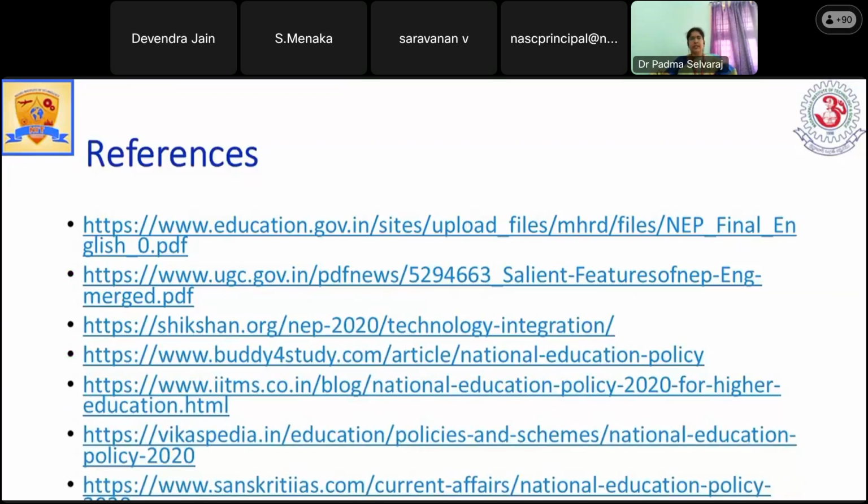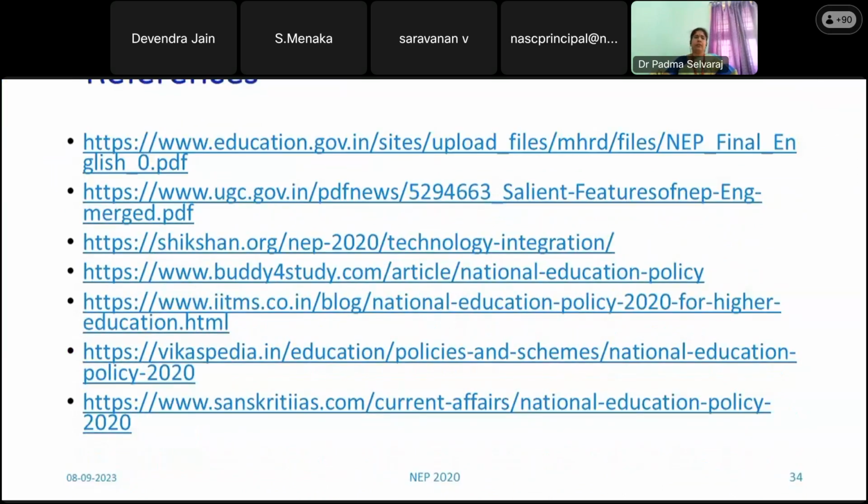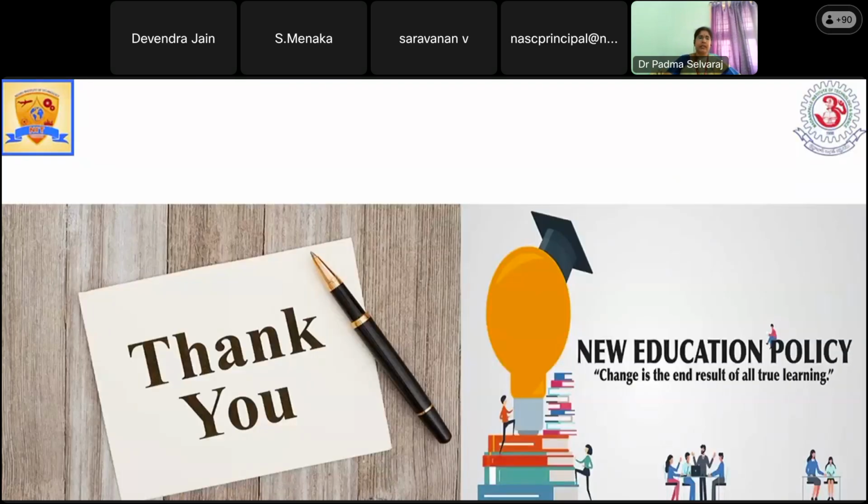So these are the references. I have mentioned only a few. Many references related to this NEP 2020 are available, and MHRD has given a clear structure, and UGC has given a clear structure about higher education: what policies we are going to implement in higher education. That is the thing.